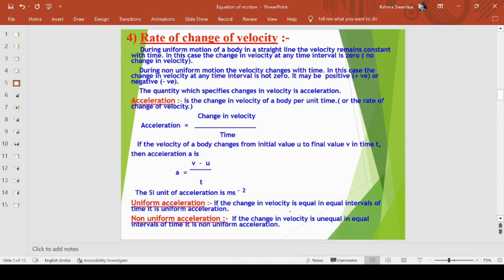Now coming to the next, that is rate of change of velocity. During the uniform motion of a body in a straight line, the velocity remains constant with time. In that case, the change in velocity in any time interval is zero, so there is no change in the velocity. Acceleration is the change in the velocity with time, right?